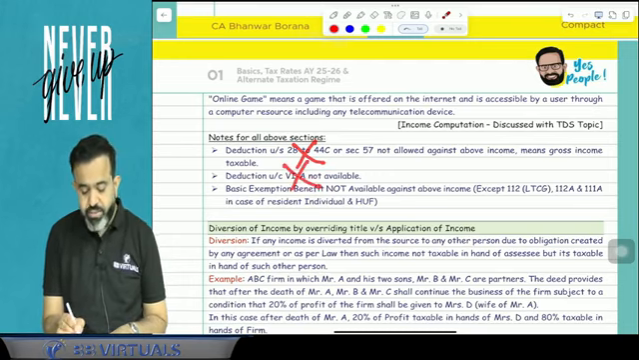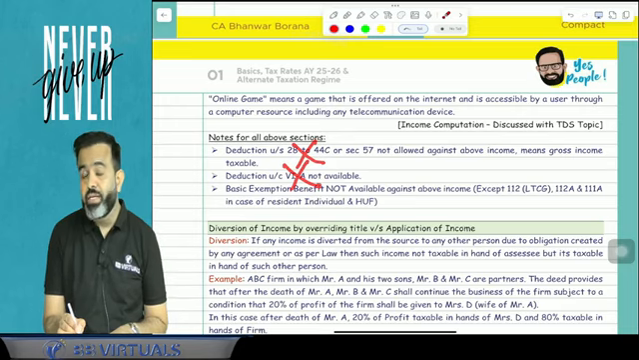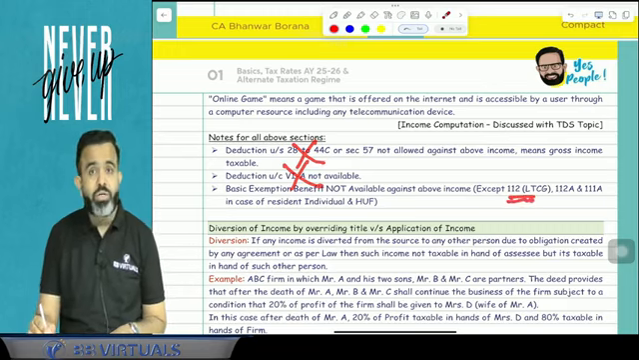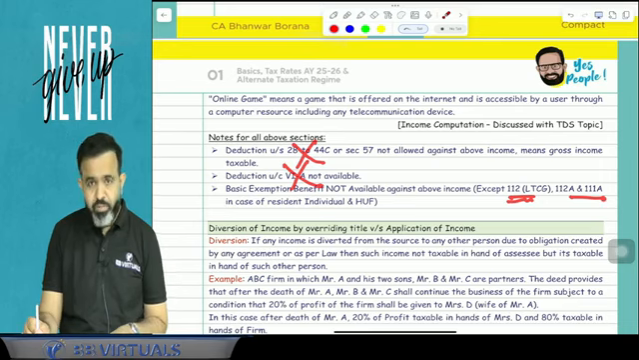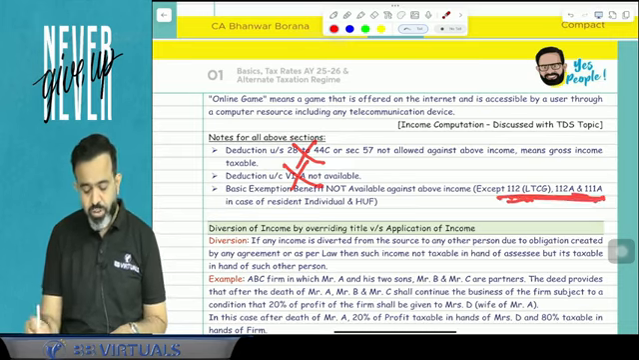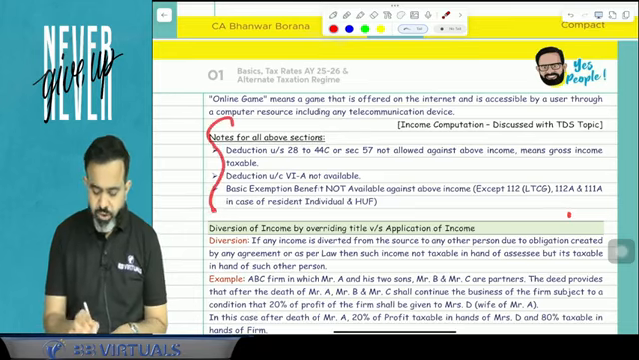Any deduction under Chapter VI-A is not available, and as well, guys, against this special income, basic exemption is not available. But there is an exception: Section 112 long term capital gain, 112A and 111A. Against that you can claim the basic exemption in case of a resident individual and HUF. Otherwise this basic exemption is not available against this special income.